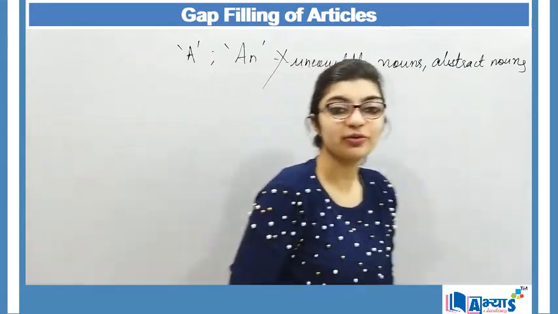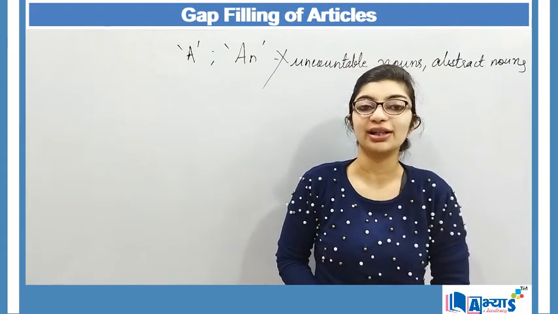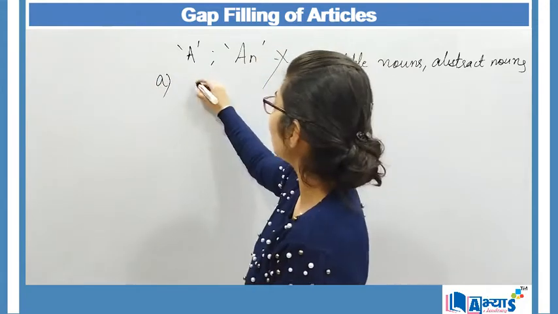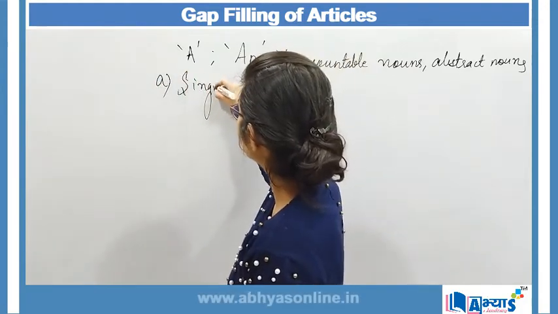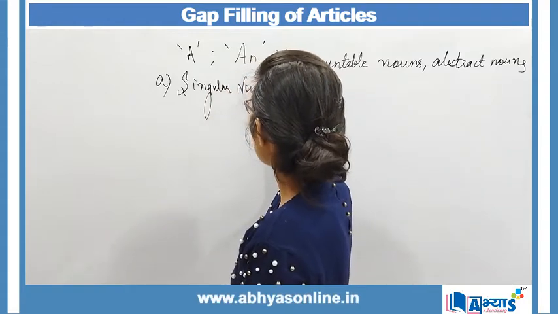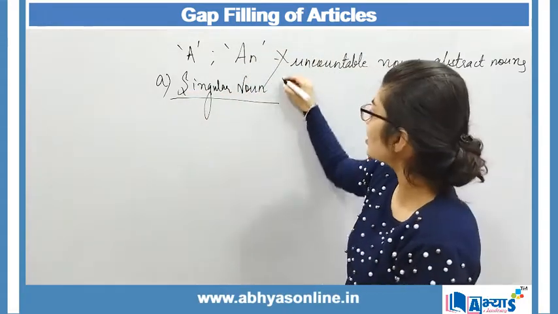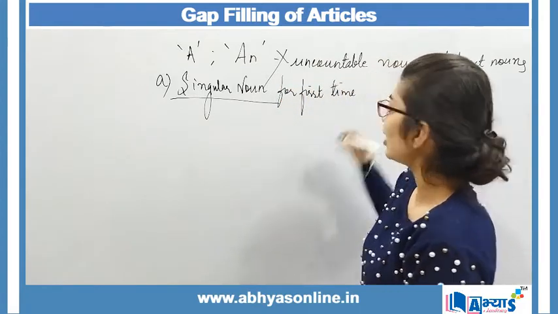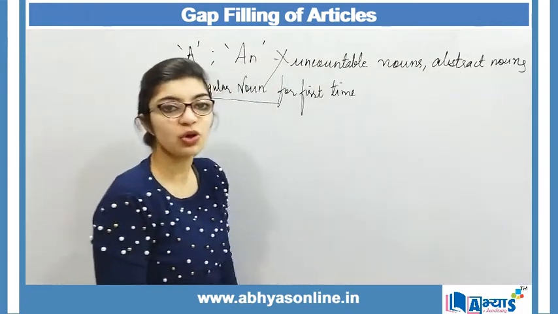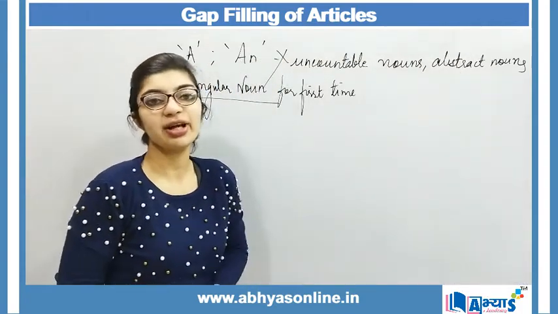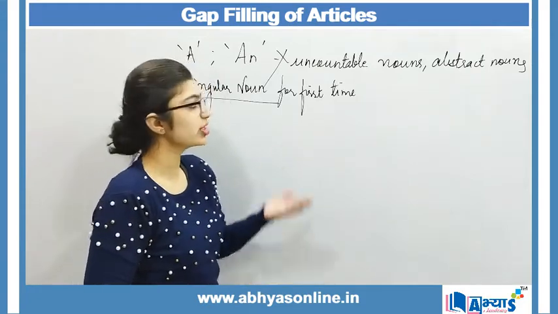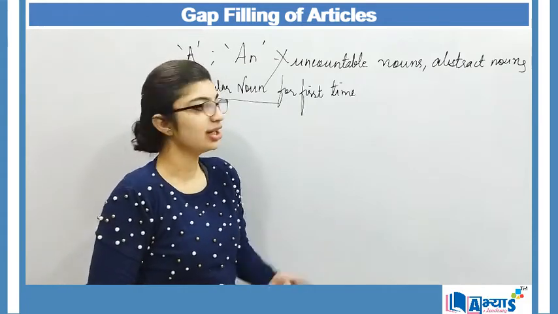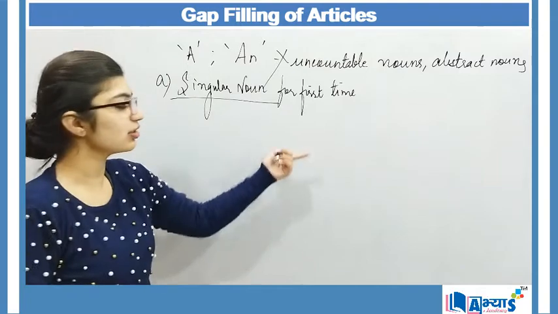Now let us understand the different areas where we make use of article a or an. First is when we are referring to a singular noun, and referring to a singular noun for the first time. Whenever we are referring to a singular noun for the first time, we definitely make use of a or an. Again, that depends upon the consonants and vowels. If it is a vowel, we make use of an, and if it is a consonant, then we always use a with a singular noun which is mentioned for the first time.